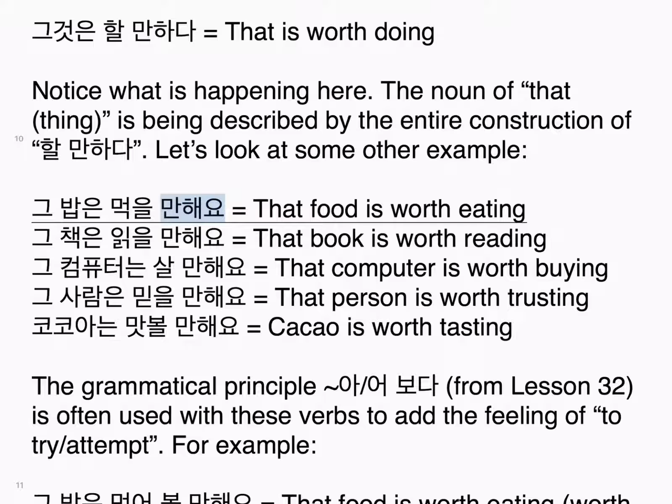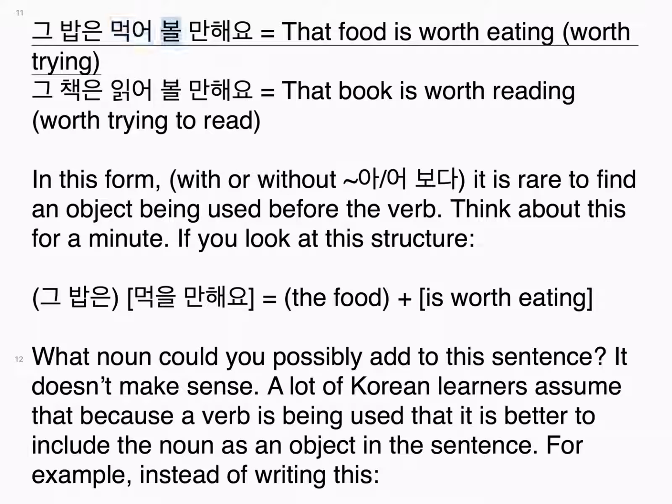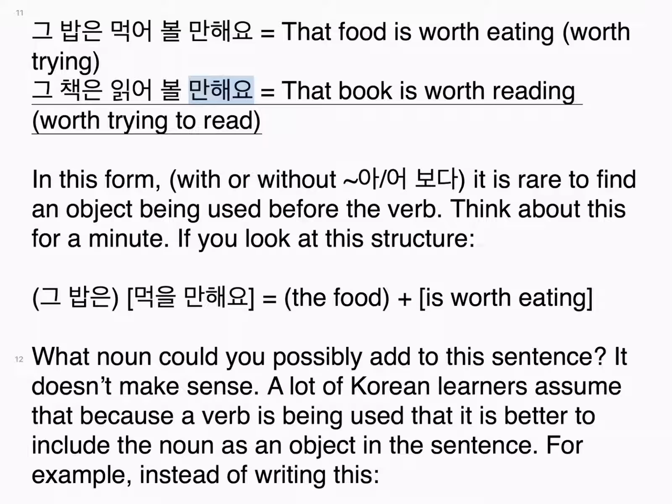그 밥은 먹을 만해요. That food is worth eating. 그 책은 읽을 만해요. That book is worth reading. 그 컴퓨터는 살 만해요. That computer is worth buying. 그 사람은 믿을 만해요. That person is worth trusting. 코코아는 맛볼 만해요. Cocoa is worth tasting. The grammatical principle 보다 from lesson 32 is often used with these verbs to add the feeling of 'to try, attempt'. For example, 그 밥은 먹어볼 만해요. That food is worth eating, worth trying. 그 책은 읽어볼 만해요. That book is worth reading, worth trying to read.